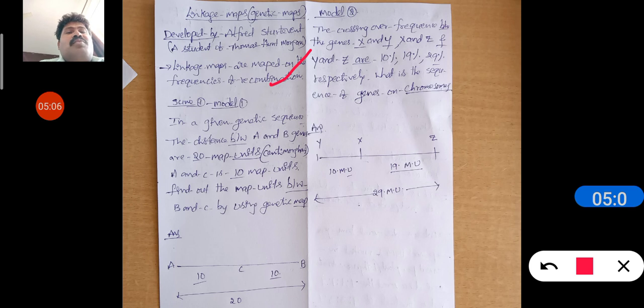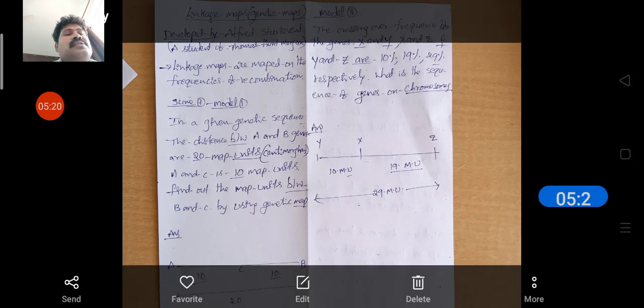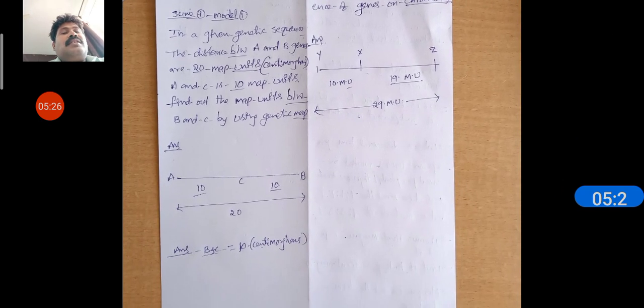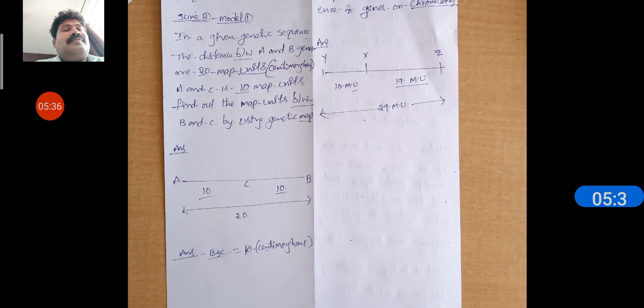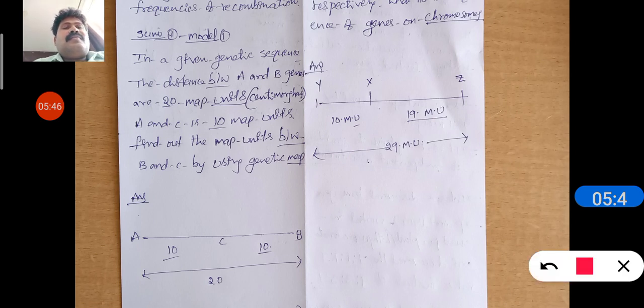Sum 1, Model 1. I'll give you some models. Model 1: in a given genetic sequence, the distance between genes A and B is 20 map units, which we can also call centimorgans.